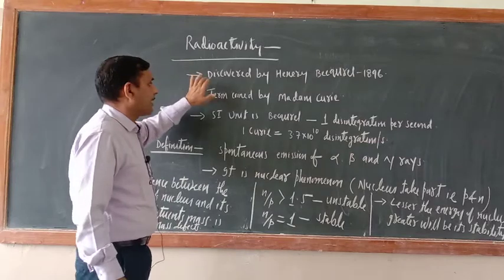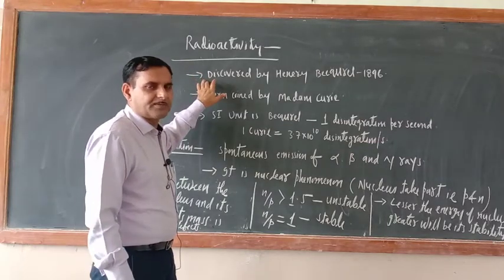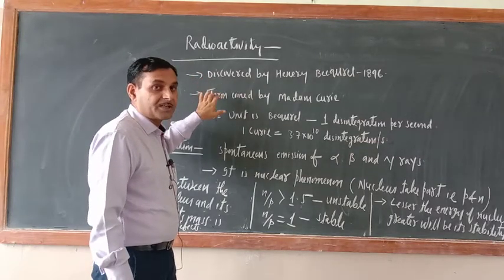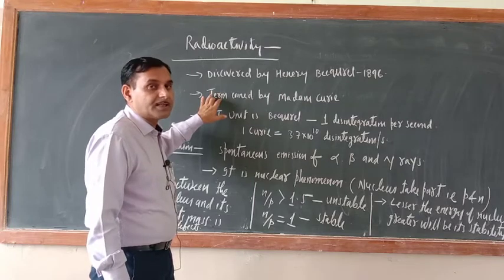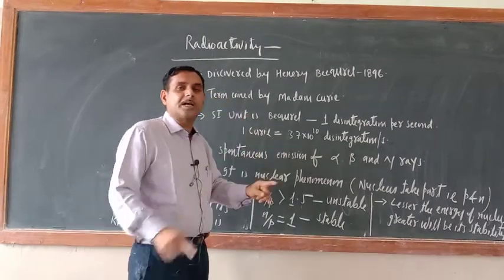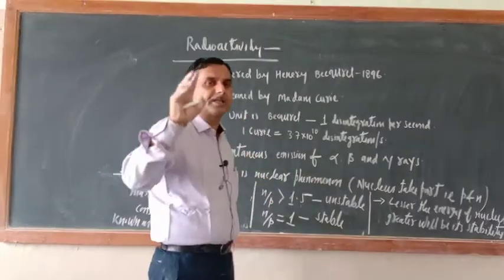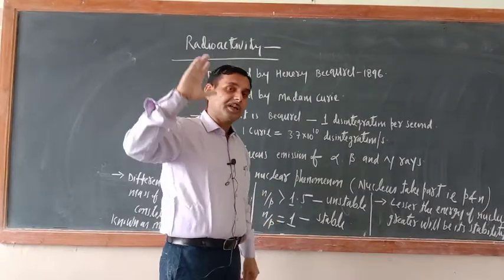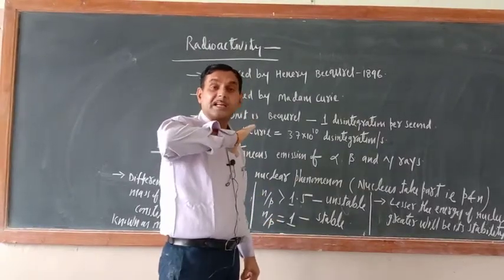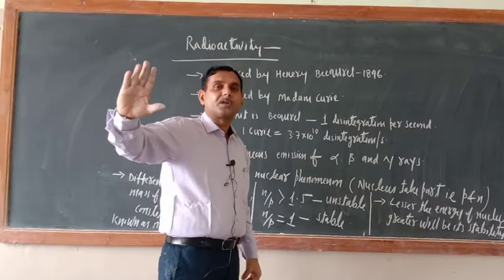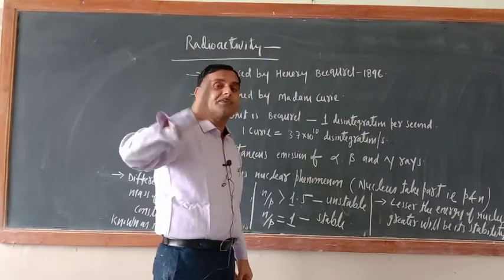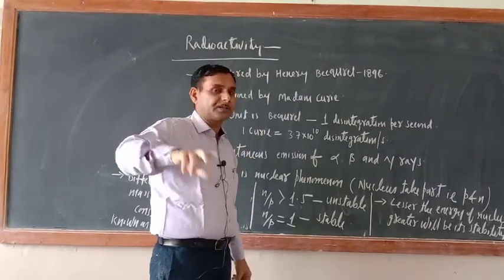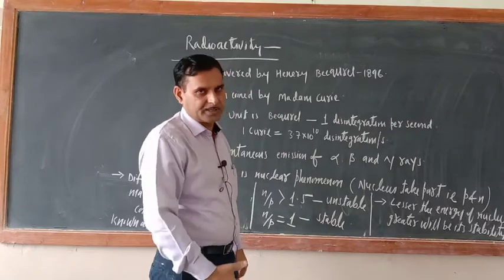Of course radioactivity was discovered by Henry Becquerel, but this term was coined by Madame Curie. The Curie family is known as the Nobel family, and her entire family directly or indirectly worked on natural or artificial radioactivity.